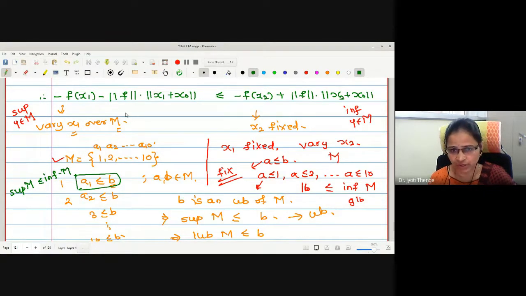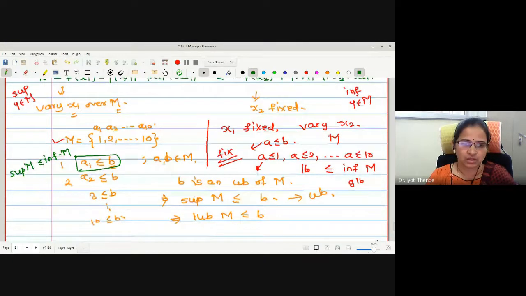With this inequality, once I have to vary x1, and once I have to vary x2.